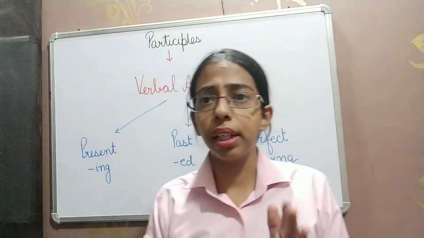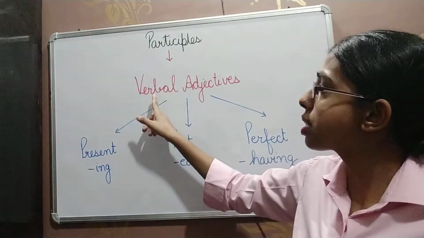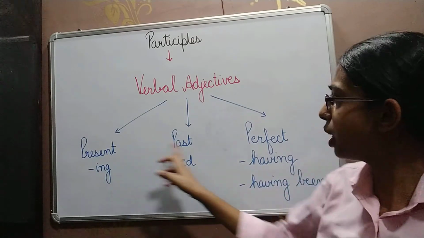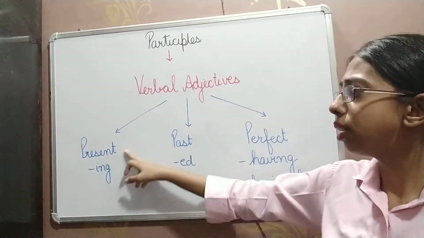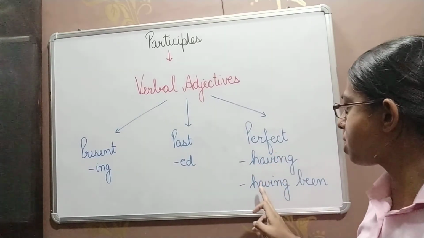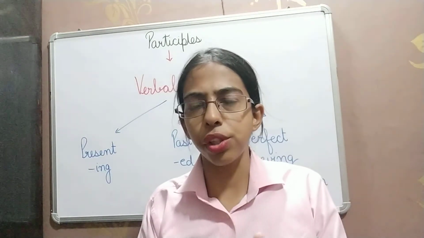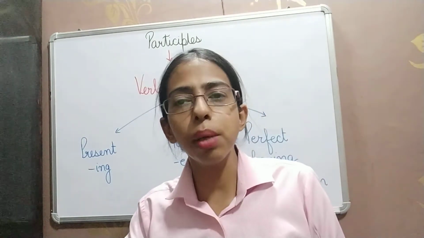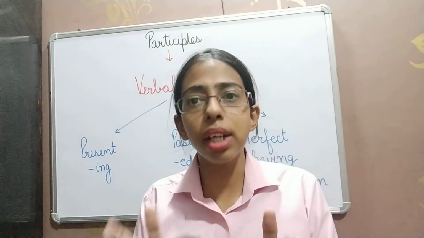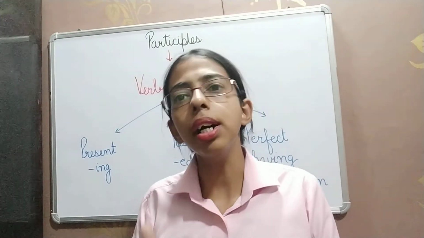So I am repeating this again. What are participles? Participles are verbs which act as adjectives and there are three types: present, past and perfect. Present uses ing, past uses ed or third form, and perfect uses having or having been. Then what are infinitives? Just for revision, infinitives are to plus verbs which do not change with the change in subject, right? And what are gerunds? Gerunds are verb plus ing and they act as a noun in the sentence.